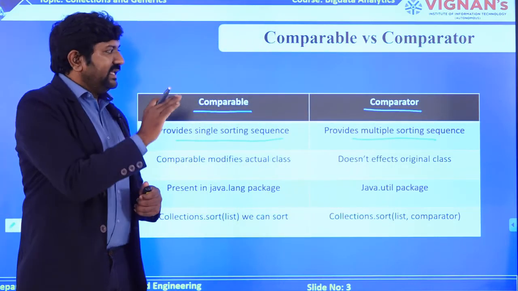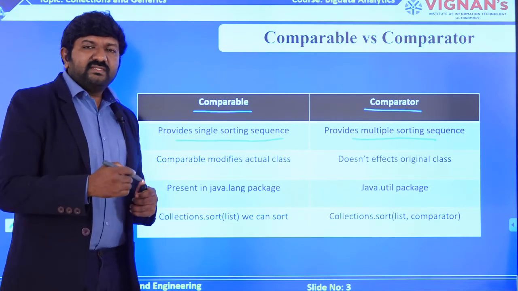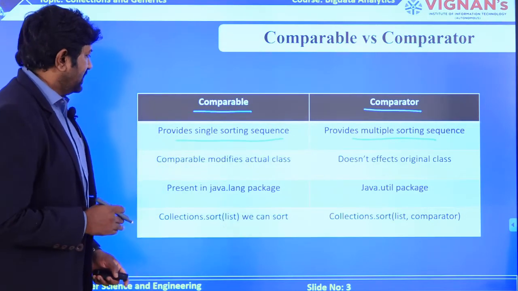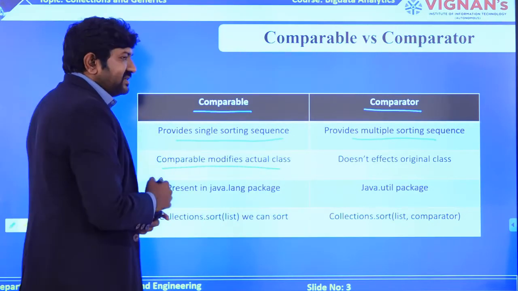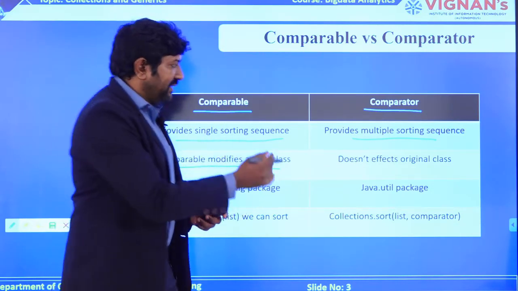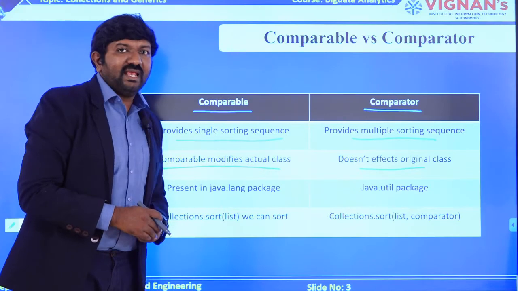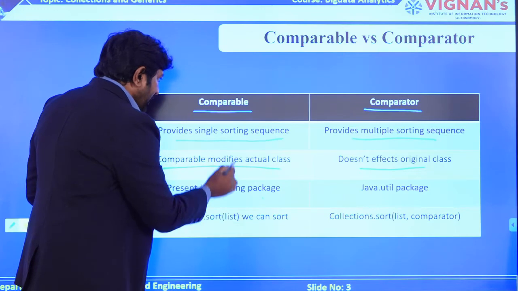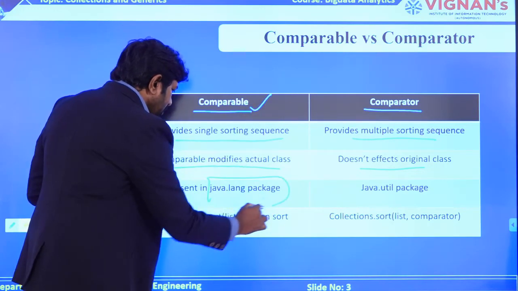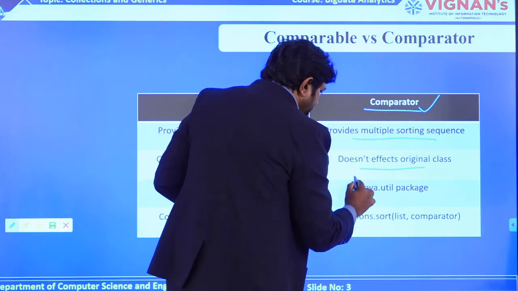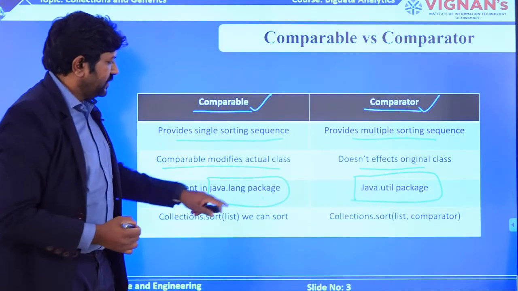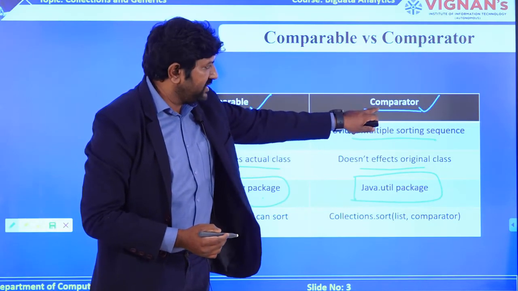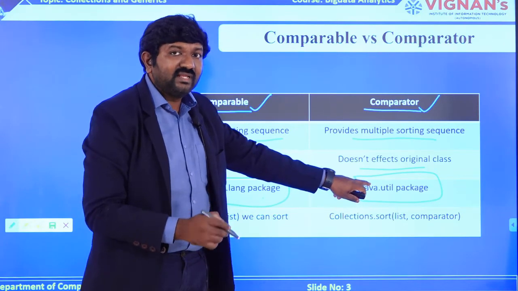The reason is it is working with key value pairs. So it helps you speed up the process of sorting, but it will generate more than one sorting sequence. The next point is that it actually modifies the class that exists, but it does not affect any class operations which you have defined earlier. The important thing you need to remember is the package: comparable is available in the java.lang package, the language package, and comparator is available in java.util, the utilities package.